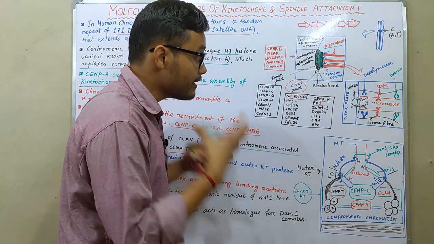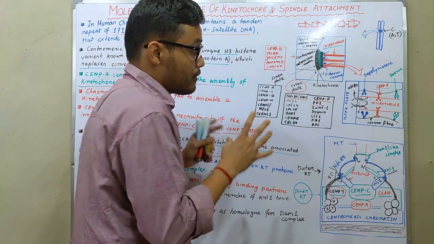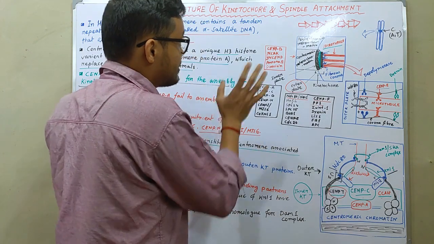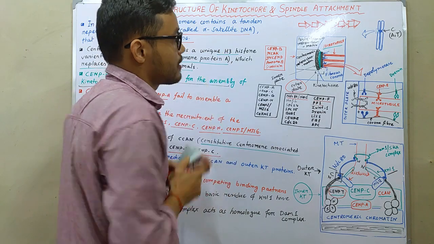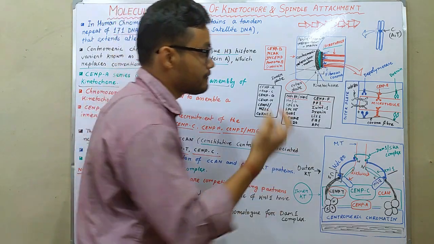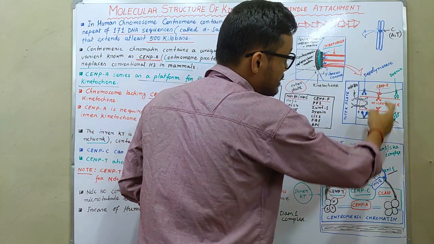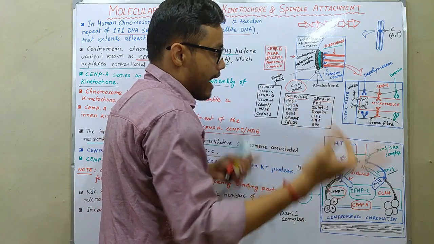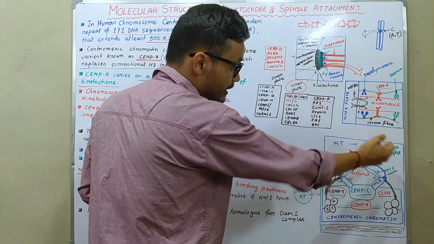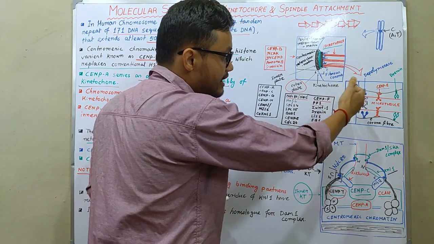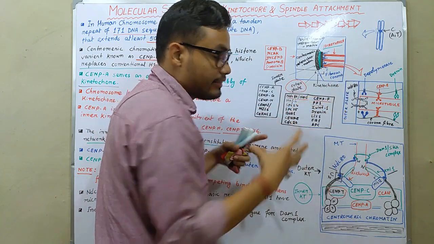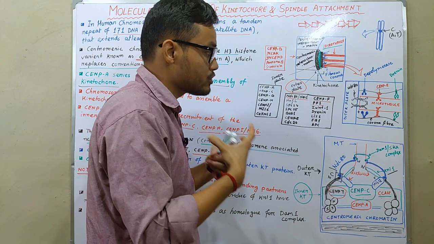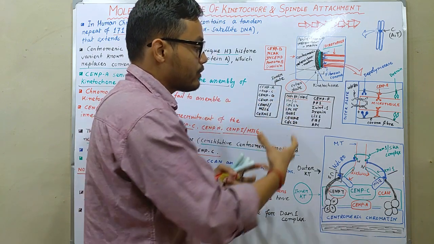So I think this video is helpful for you to understand the basis of kinetochore structure. In spindle attachment, first CNPE binds with the microtubule. It stabilizes the microtubule, and after that the KNL1, Mis12 and NDC80 complexes are formed, and these firmly grip the microtubule and hold the microtubule with